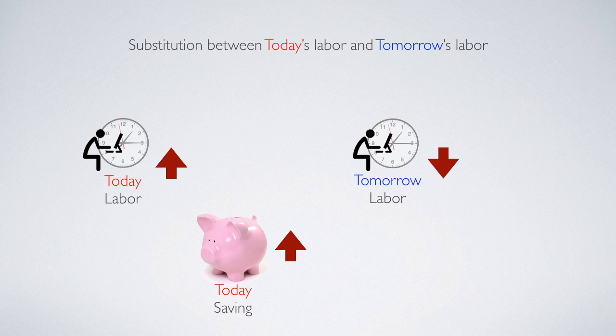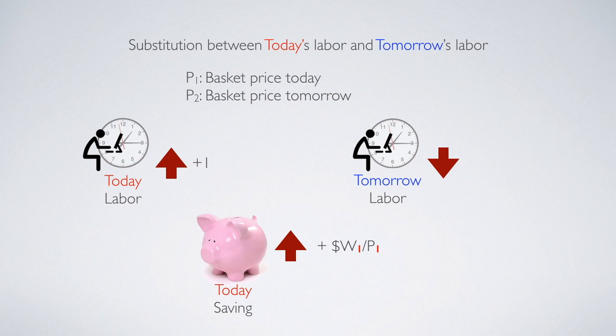And the exact trade-off value for this story is that we have to first consider the basket price for today and tomorrow to be P1 versus P2. So if the household decides to work one more unit of time, then the household will be able to earn real wage income of W1 divided by P1. Here for wage rate, I will also assume that wage rate today and tomorrow could be different. That's why I put down subscript 1.